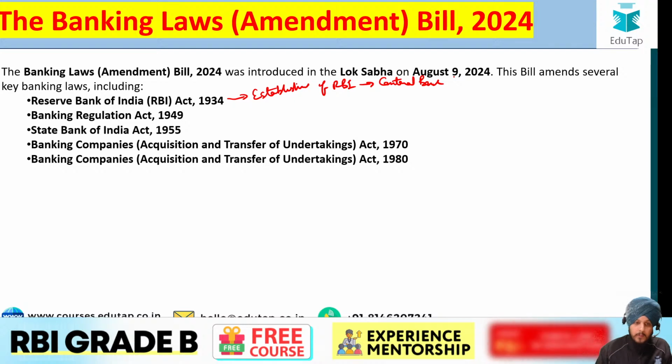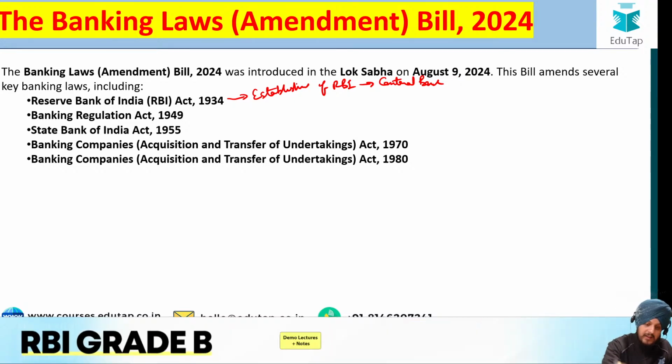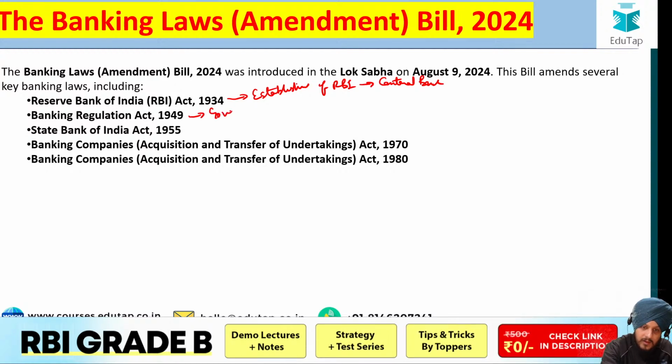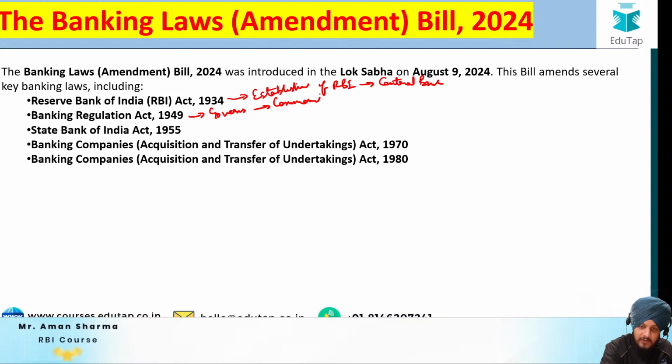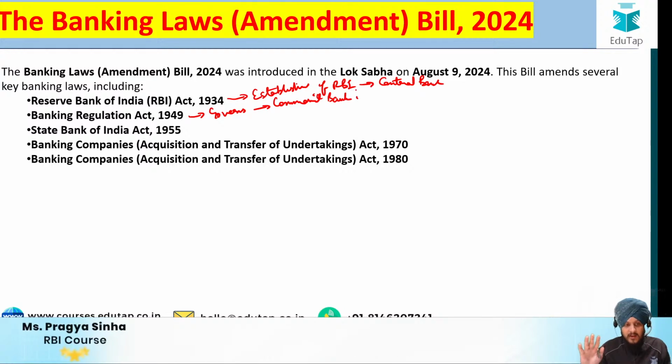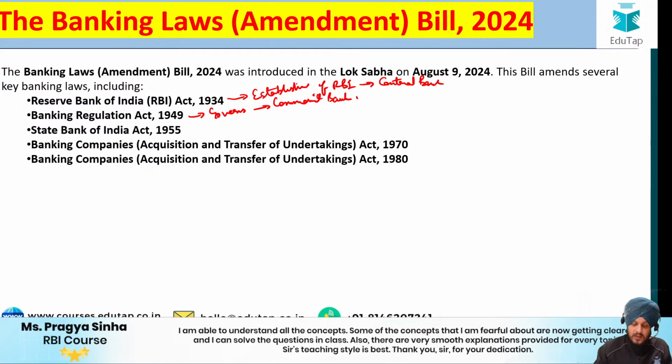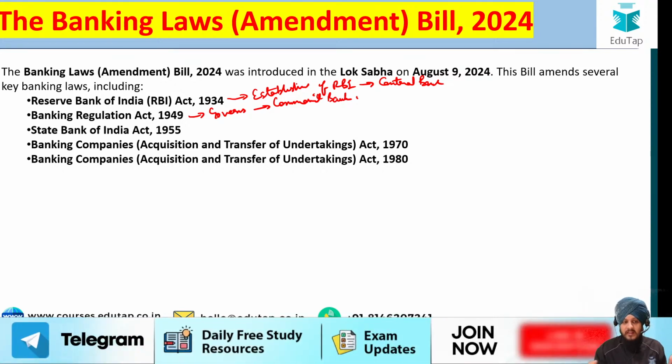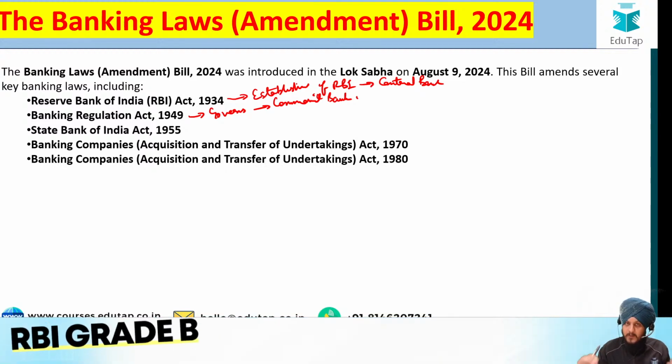If you talk about the Banking Regulation Act 1949, what is the purpose of this act? Basically it governs the functioning of different types of commercial banks in our country, be it related to their governance or be it related to their licensing. That is regulated by the Banking Regulation Act. Now we have a separate act, the State Bank of India Act 1955. You would be thinking that State Bank of India is also a type of commercial bank, so why is there a separate legislation for it?